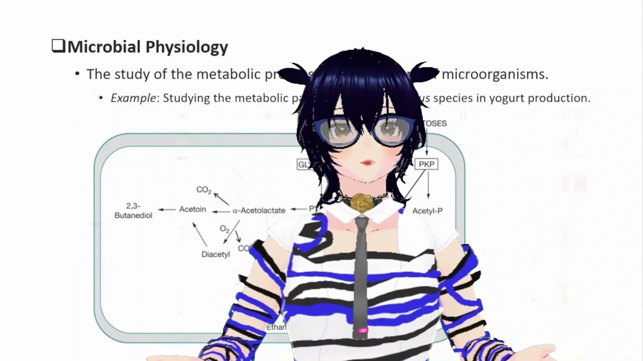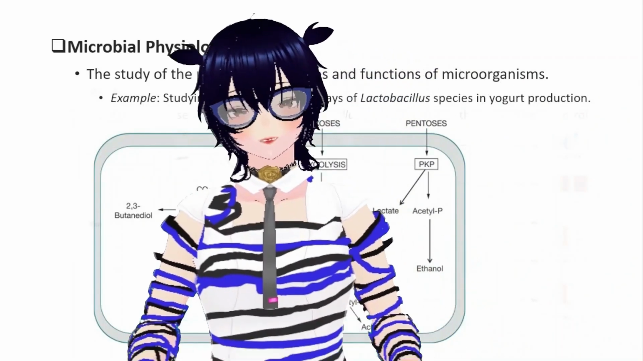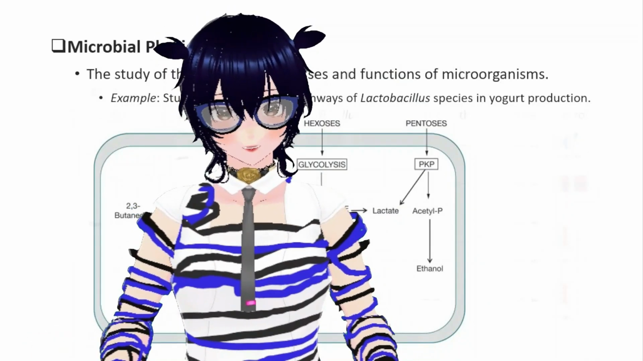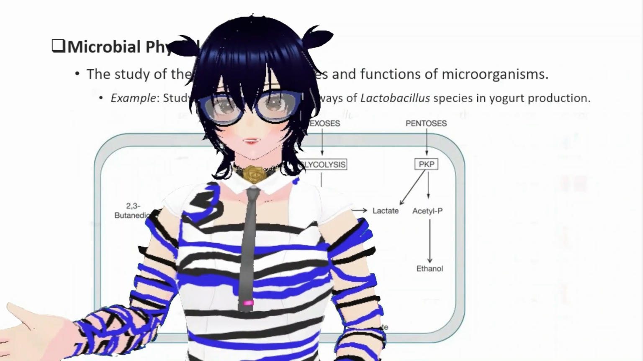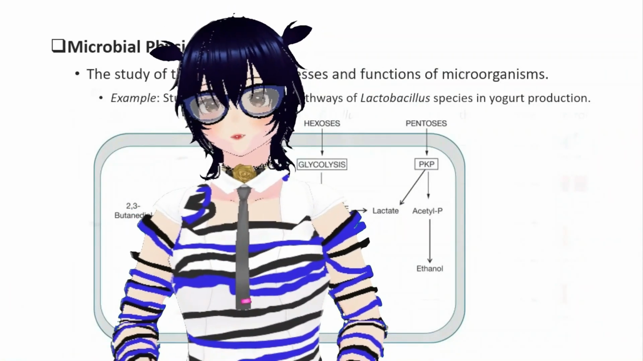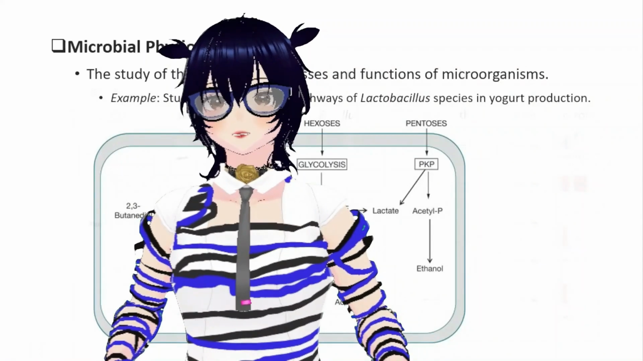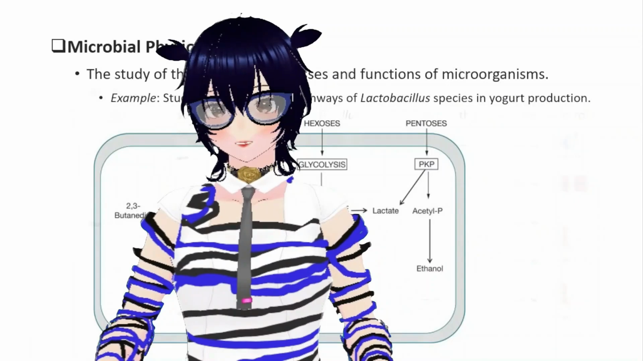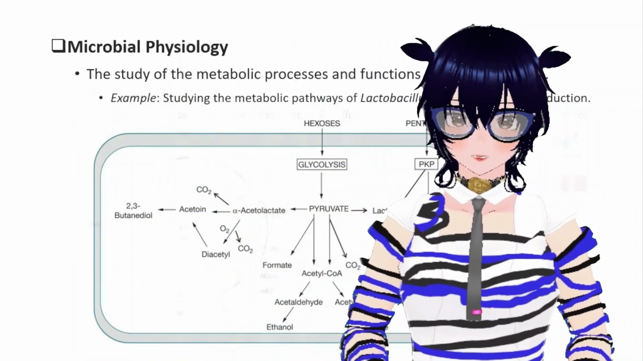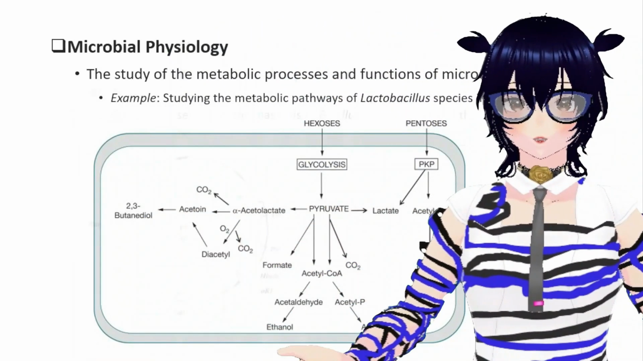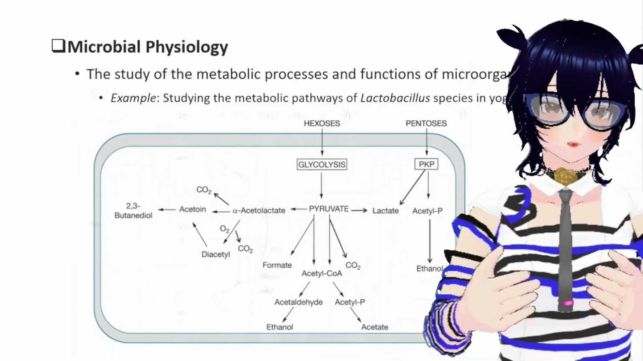So let's study the metabolic pathway of Lactobacillus species. I mentioned the bacteria that spoil milk and turn it into yogurt. How does it actually do it? This is the metabolic process of them doing it. Well, you might not understand it completely, but I will just focus on the main points.